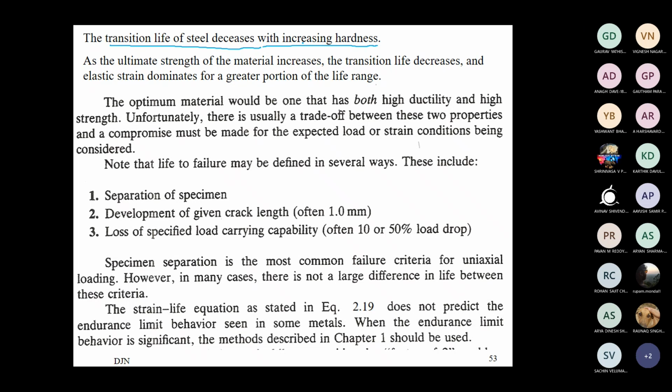So these are a few points which I already explained. Any doubts, you can ask me. The same is there in the handouts which I have given. You read that, and anything you are not getting, you can ask me. This is all about the explanation I have provided. Anything specific I have left? I think I have discussed all. Ultimate strength of the material increases, transition, this is all about the hardness only. Ultimate strength increases if the hardness increases. Elastic strain dominates, all that discussion. And a compromise is a must. This I have also addressed.